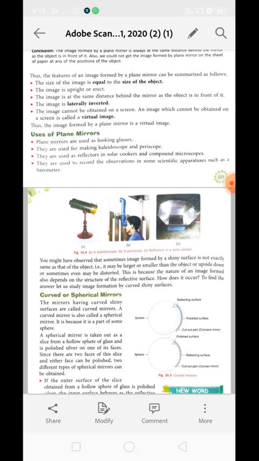You might have observed sometimes that the image formed by a shiny surface is not exactly the same as the object. Maybe the images are larger than the object, or upside down, and sometimes even shorter in size. This all happens with the help of a curved or spherical mirror. About this we will study in our next class.